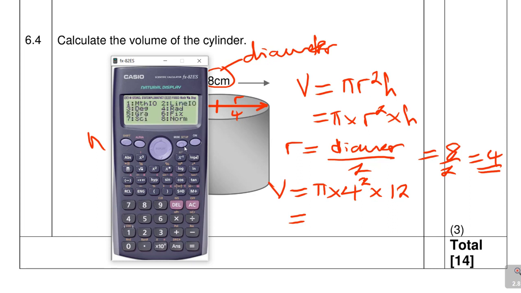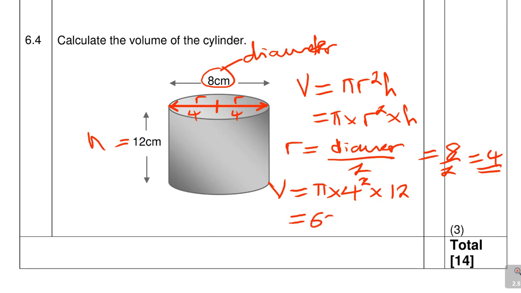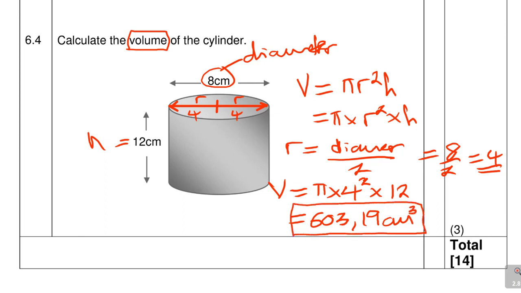Yes. Shift, setup, go to number 6, fix. Always look for fix. I don't know what number it is in your calculator. Then you're fixing to how many decimal places? 2. Then you press again SD, which is 603.19. Now whenever they talk about volume, volume is centimeter cubed, cubic centimeters. Then that becomes the volume of this cylinder.